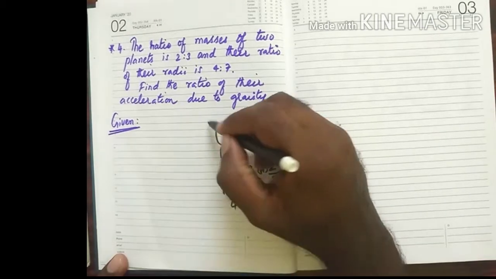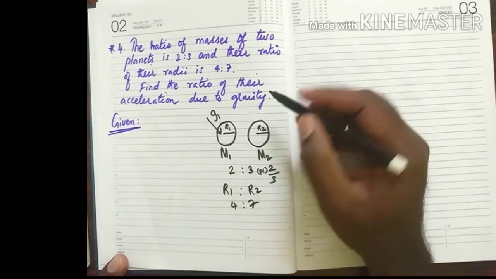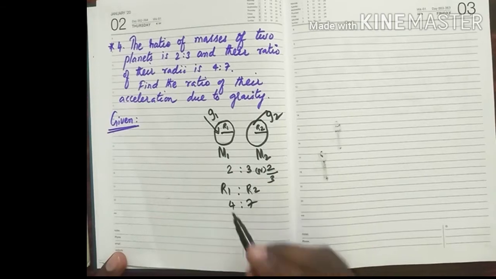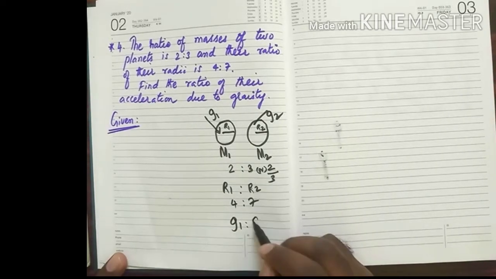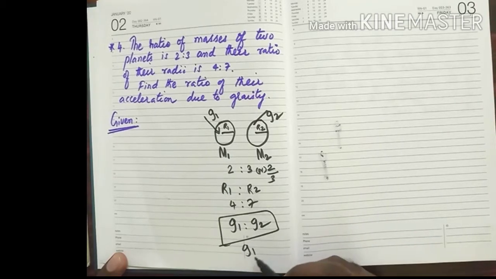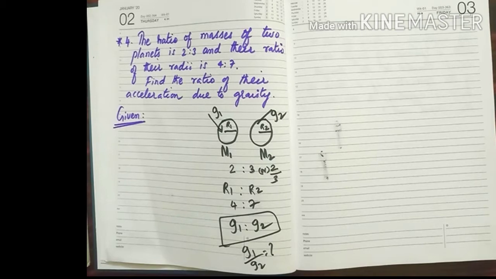But what the question here is asking is, this planet will have a gravity g1 and this planet also has a gravity g2. Now he is asking what is the ratio of their acceleration due to gravity, or we can write g1 by g2. So this is the question to solve.